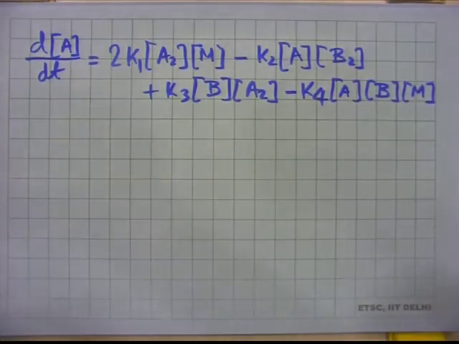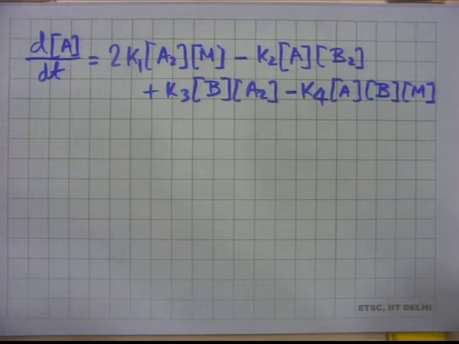Alright, so I have written this rather quickly, but you have to now verify. Does this make sense? We know that there should be 4 terms, and there are 2 reactions in which A is getting produced. That is chain initiation and reaction number 3, which is chain propagation.